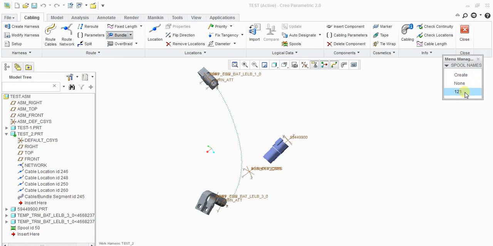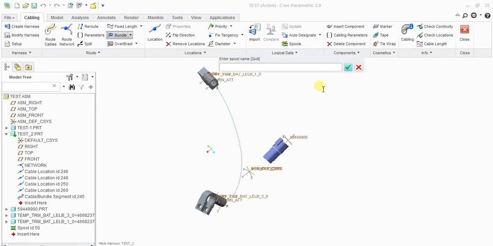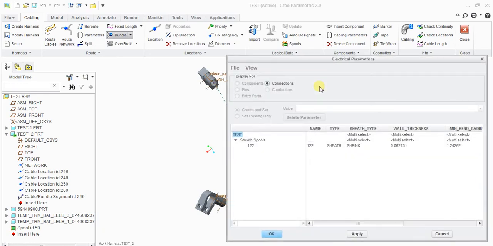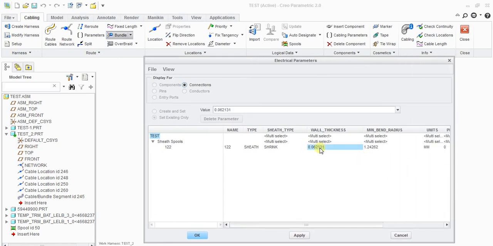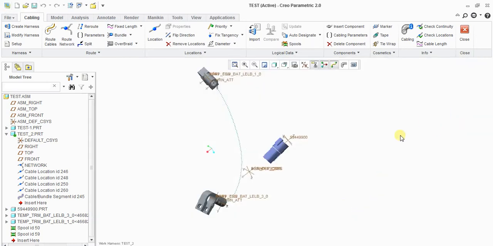Already one spool is there. If I want, I can take this one. Otherwise, I can create another spool here. As I said in the earlier video, the required wall thickness you can give here: 14 or 15 or 16 or 1 or 2 or anything, depending upon your requirement. The bend radius will be twice the wall thickness, that is 16 to 32. So 32 means, I will give it as 35 or 40, you can give it nearly. The more bend radius will help us produce a fine, good routing.